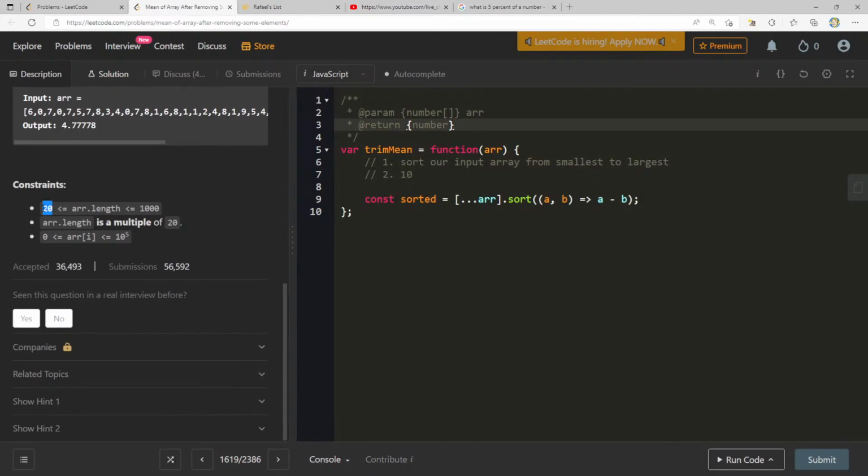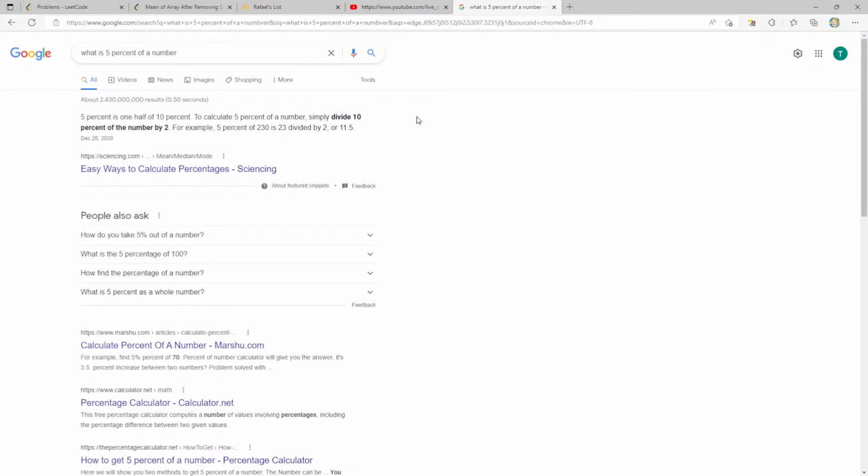What's the length of this? It's going to be at least 20 divided by 10 divided by 1, so we remove 1 from each. Okay, so what's the length that we have to do? Items removed will be equal to Math.floor of arr.length divided by 2. And actually I want to do Math.floor of arr.length divided by 2, and then I think we should just do another divided by 2 there, right? Or is it divided by 10? Is that what they said? Simply divide 10% of the number by 2.